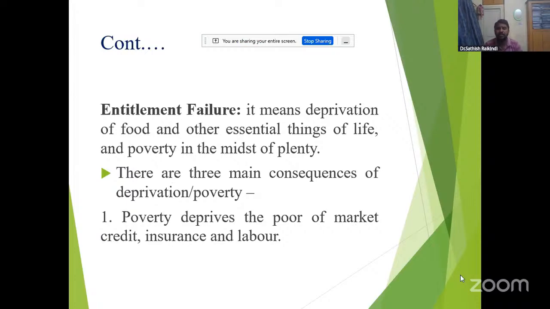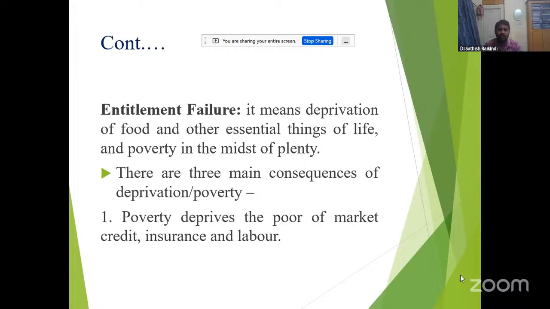Entitlement failure means deprivation of food and other essential things of life, and poverty in its mildest form. So when food, shelter, clothes, water, health, and education are not provided, it is entitlement failure. That's why there are three main consequences of deprivation poverty.